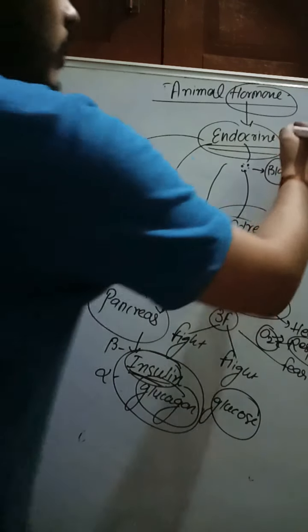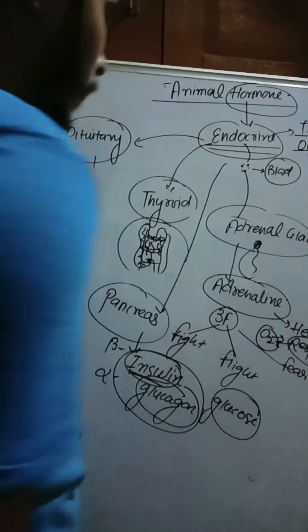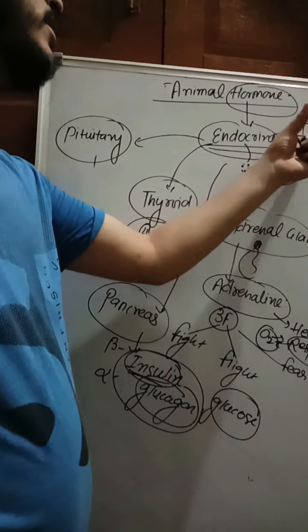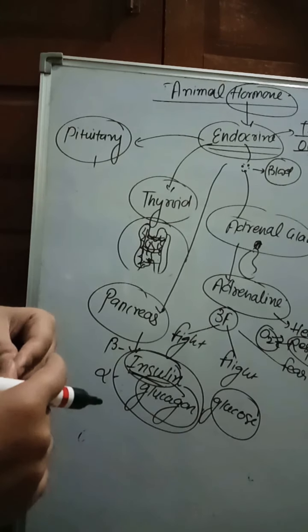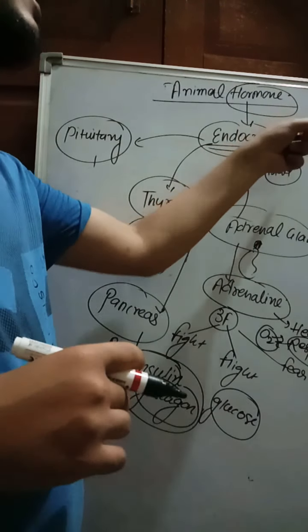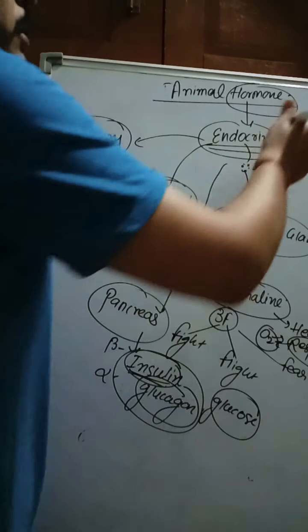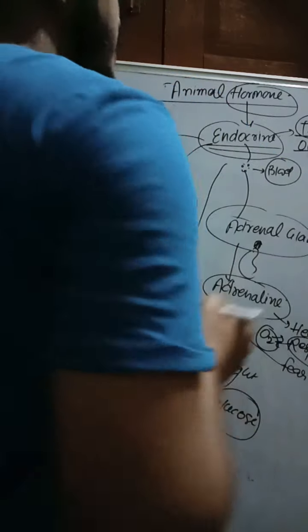Next, testes and ovary. What are testes and ovary? They are the primary reproductive organs, testes in the male and ovary in the female. These are also endocrine glands. The testes secrete a hormone called testosterone. Which hormone? Testosterone. That is called the male sex hormone.